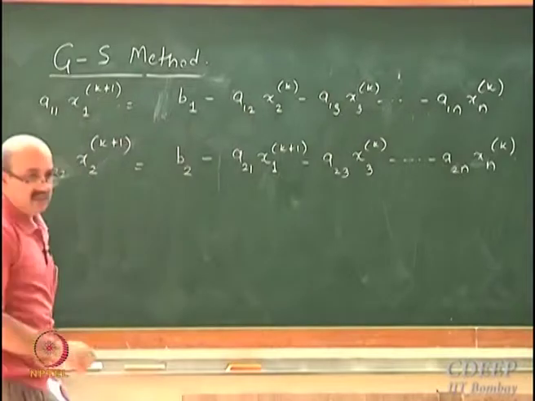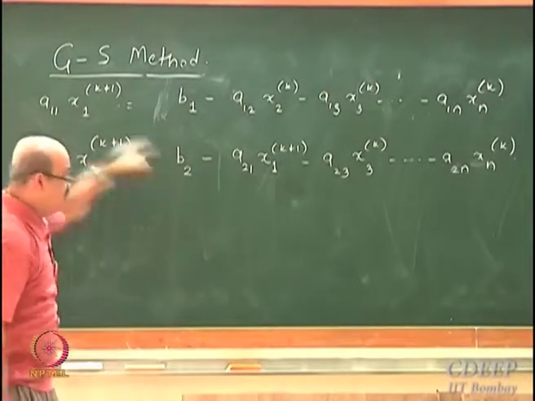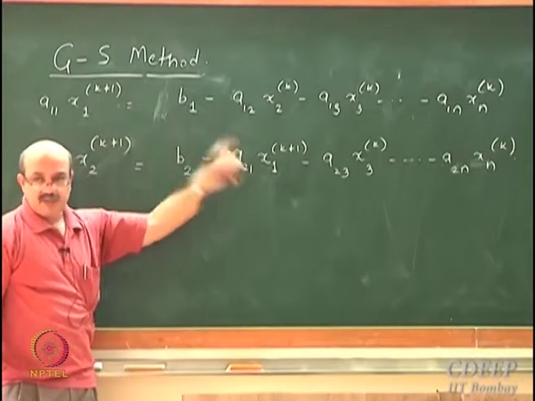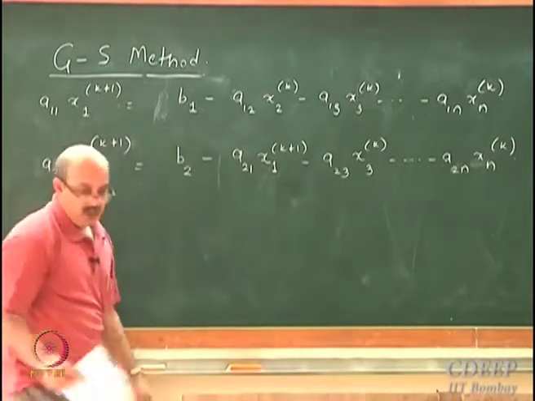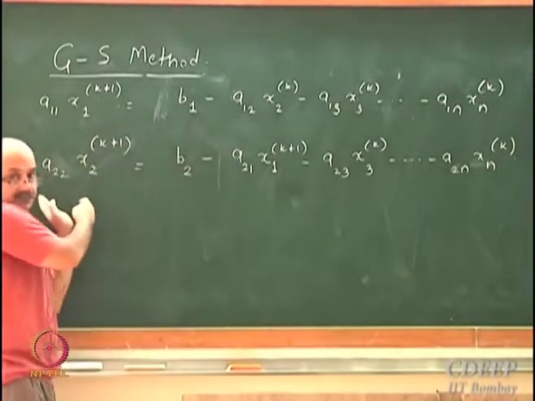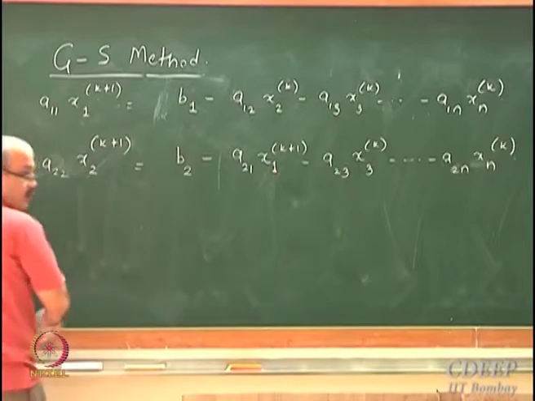Okay, this is the Gauss-Seidel method. The first iterate that was formed is immediately used here. So I'm going to rearrange this. I'm going to take this on this side.